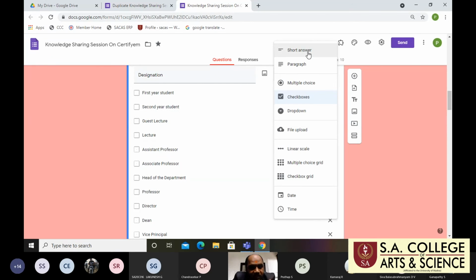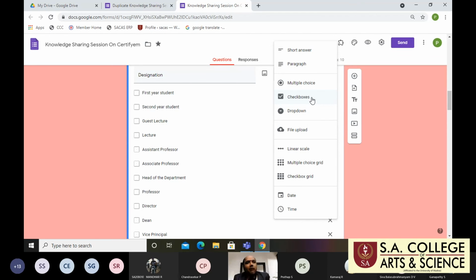So for the first one, we are using the short answer. For the second one, I told you the checkbox option, right? Students, do you understand? Yes, sir. Because for what purpose we are choosing the options, that's why it is very important. If I create one question for name, I'm not choosing a paragraph. My name is Purushothaman, that's enough. Otherwise, I am Purushothaman working in so and so college. This is not a paragraph. My name is Purushothaman, so I am using short answer only.